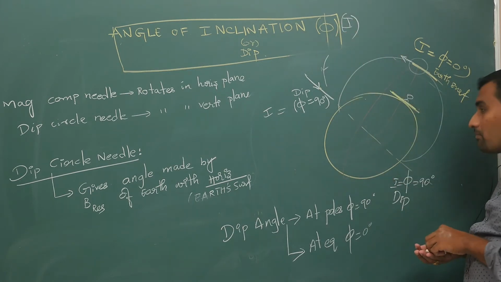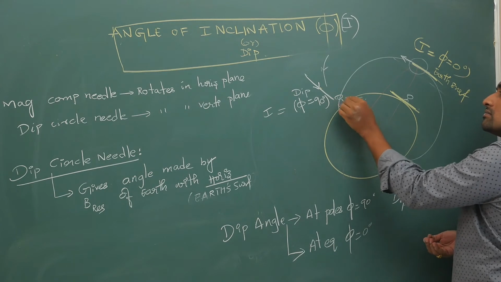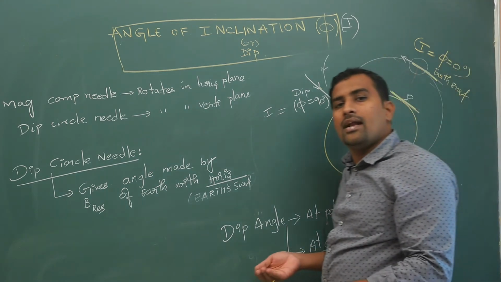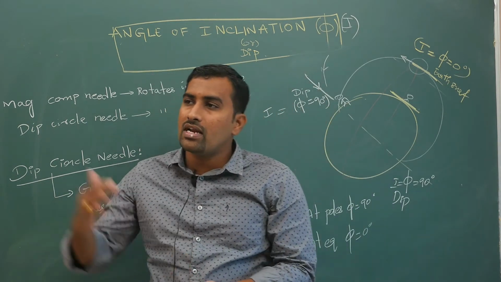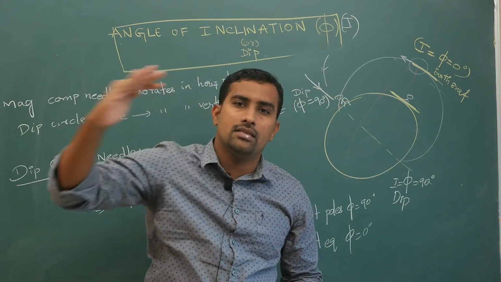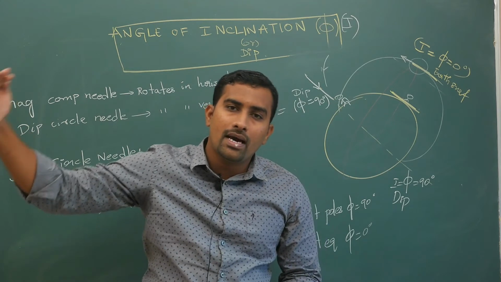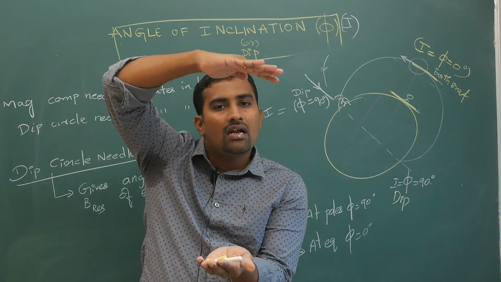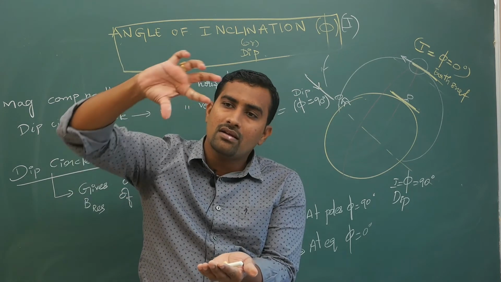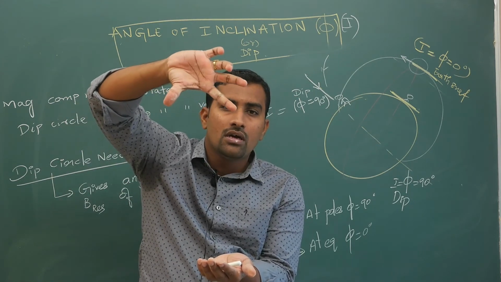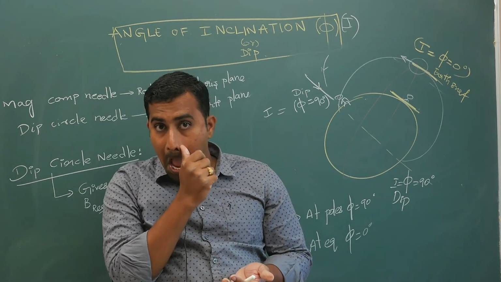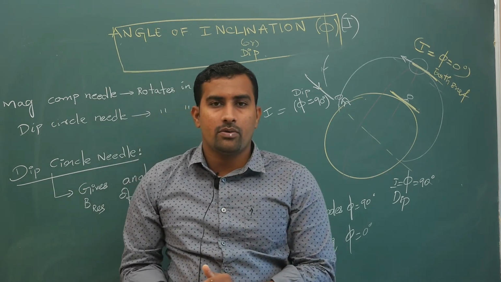If somebody is standing here at the magnetic equator, the field lines will be going parallel to Earth's surface like this. And if you are standing here, your dip circle will orient itself in the direction of the resultant magnetic field. So that is why the angle is 0. Hope you are getting my point.